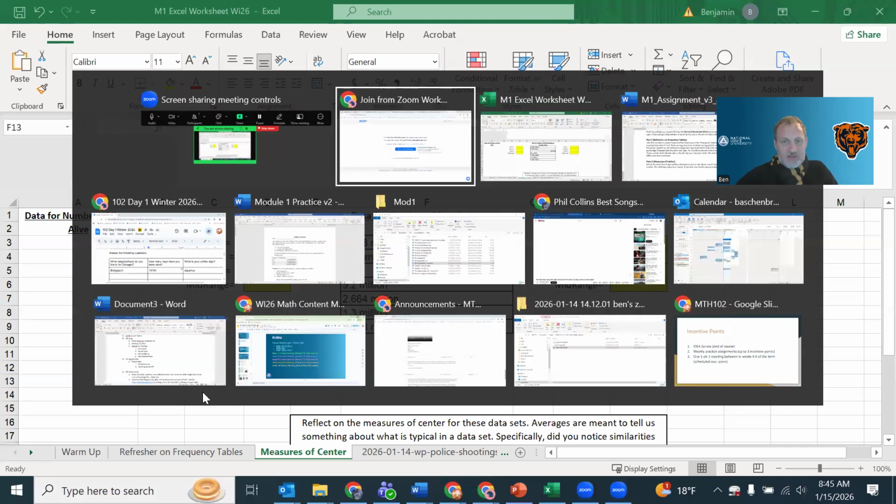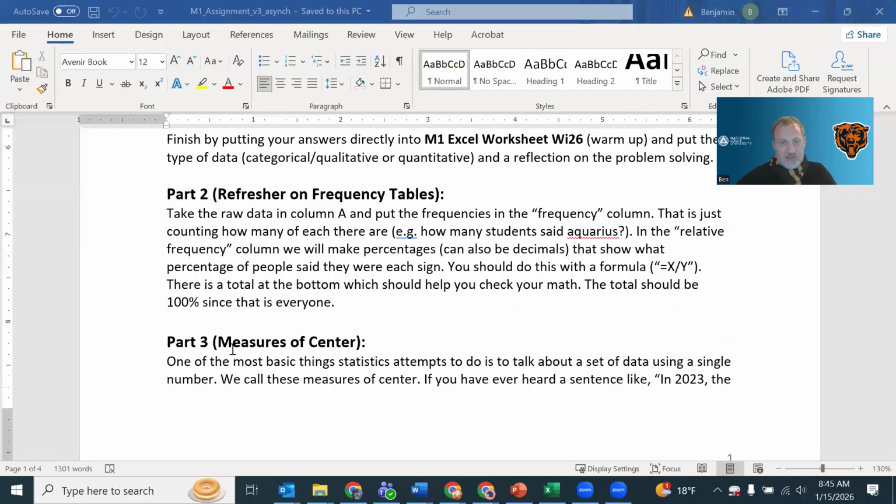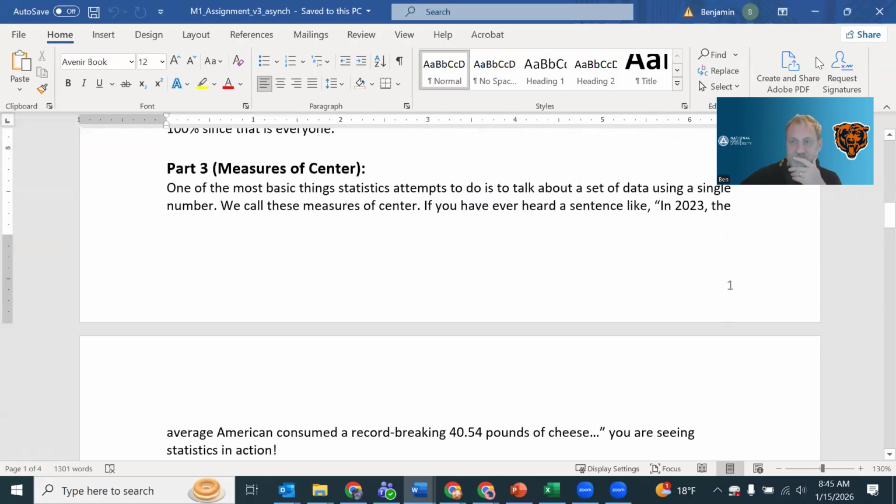Okay, so we left off at the refreshers on the frequency table, and we're going to talk about measures of center next. All right, I'm looking at the Excel sheet, but I really need to look at the directions before I jump in here.